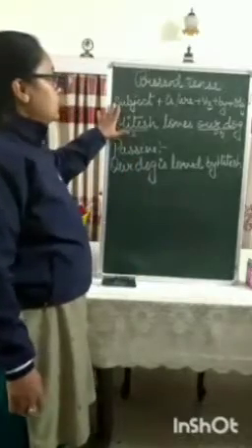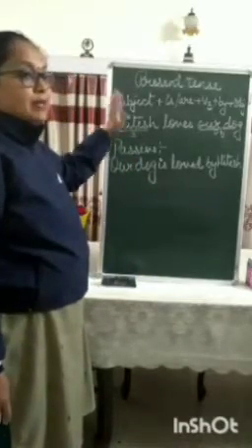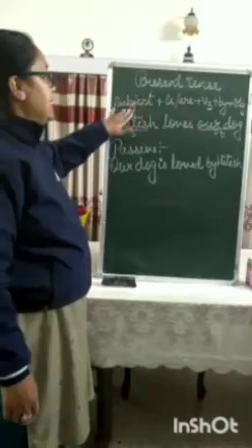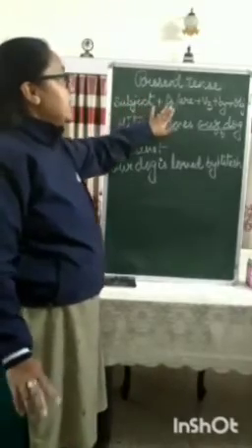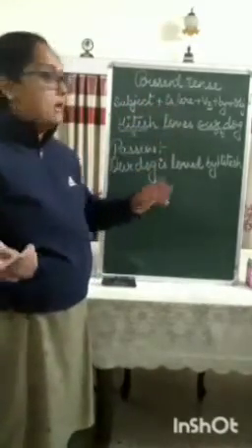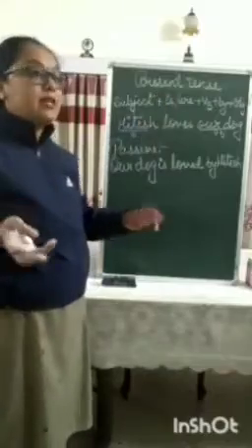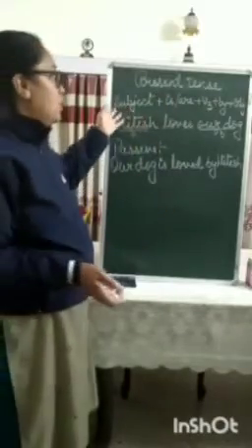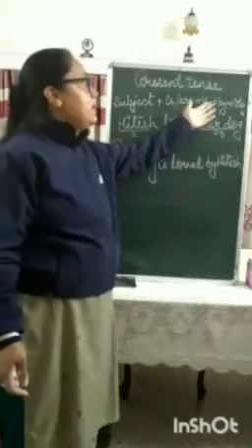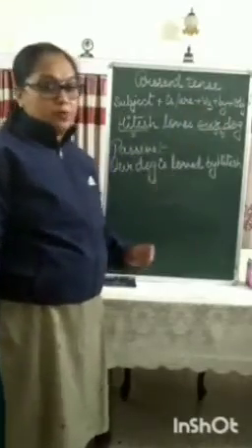So the sentence structure for changing active voice into passive voice using present tense is subject plus is or are or am. I have not written am. Am you write if the subject is I. And then the third form of the verb plus by and then the object.